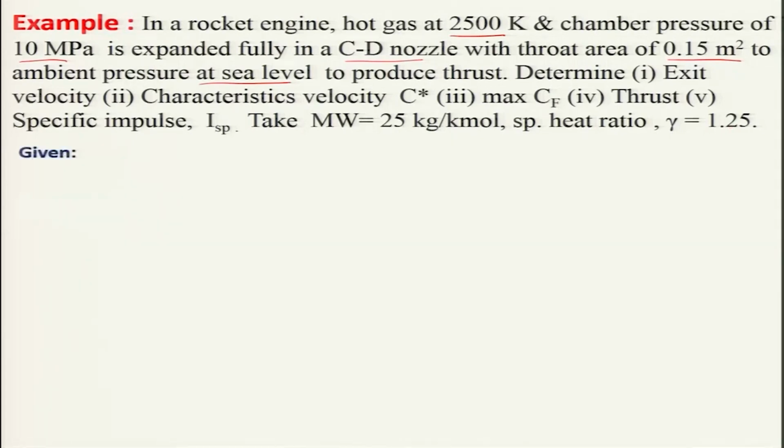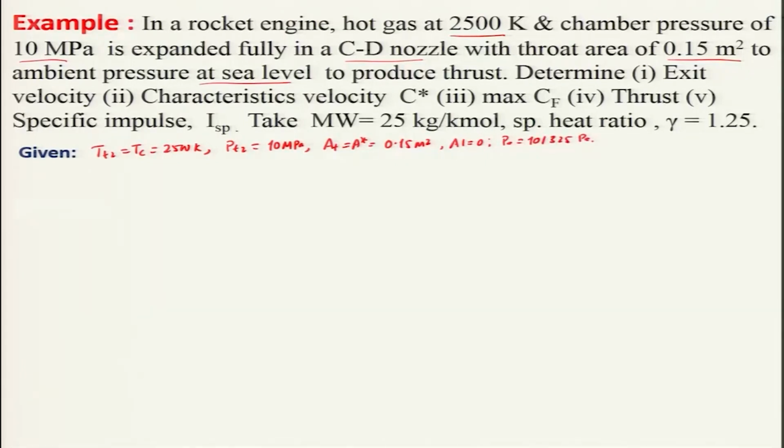So, if you look at the given data: Tt2 is equal to Tc, which is 2500 Kelvin, and Pt2 is 10 megapascal. The throat area, the choke condition, is 0.15 meter square, and it is at sea level, altitude equal to 0, so PA is 101325 Pascal.